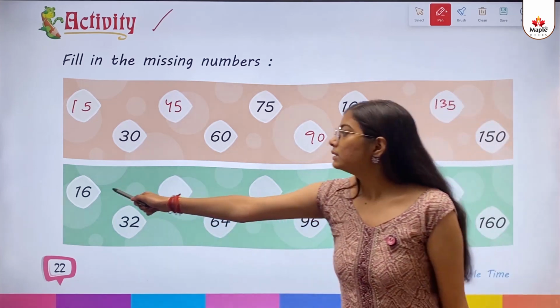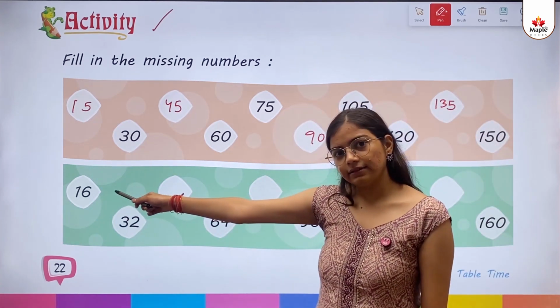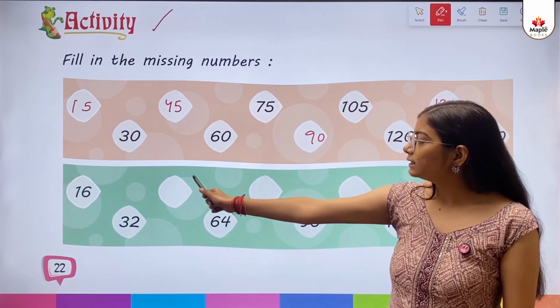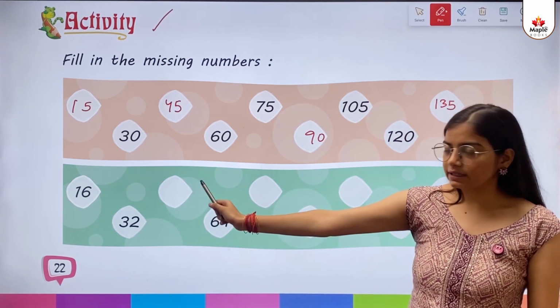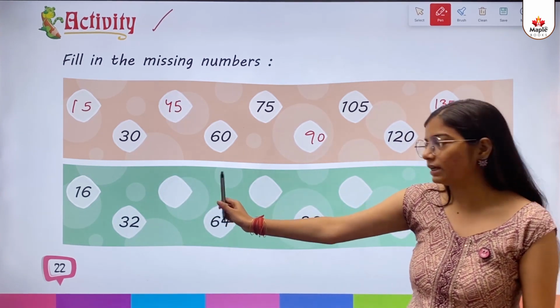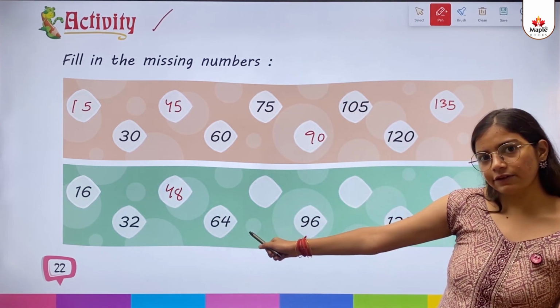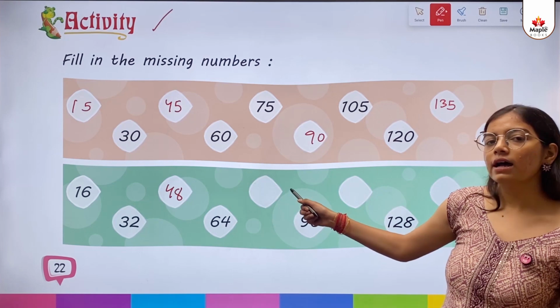Next one. 16 ones are 16. 16 twos are 32. Already written here. 16 threes are 48. So what we need to write here? 48. 16 fours are 64. 16 fives are 80.